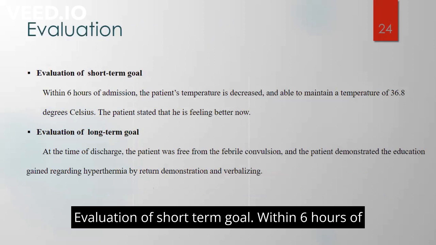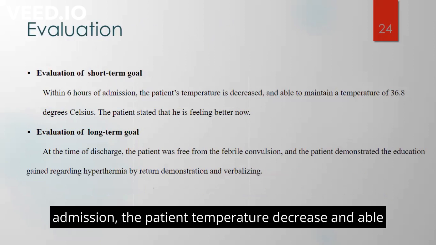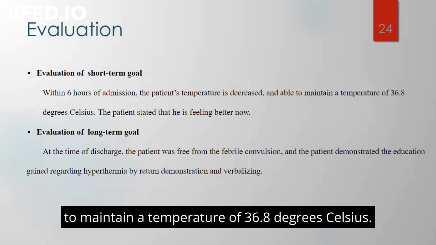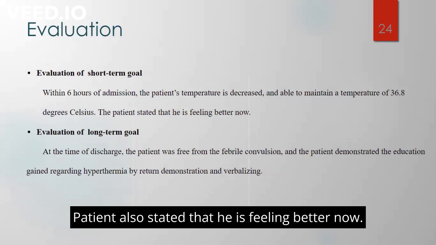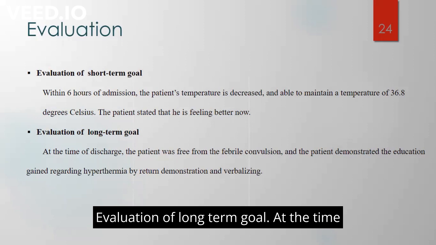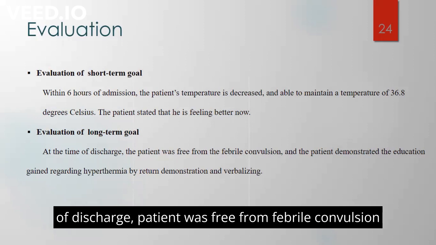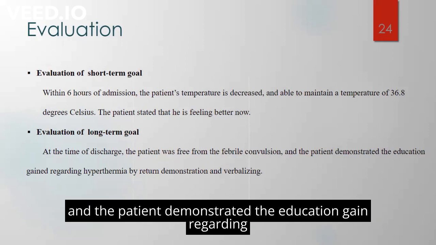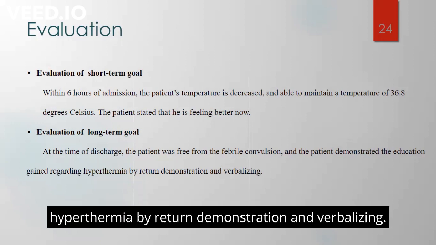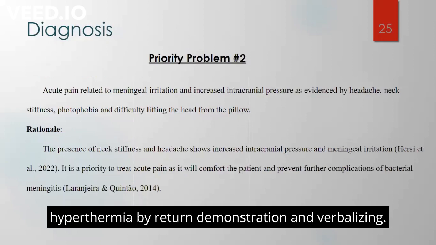The evaluation of the short-term goal: within 6 hours of admission, the patient's temperature decreased and he was able to maintain a temperature of 36.8 degrees Celsius. Patient also stated that he is feeling better now. Evaluation of the long-term goal: at the time of discharge, the patient was free from febrile convulsion, and the patient demonstrated the education gained regarding hyperthermia by return demonstration and verbalizing.